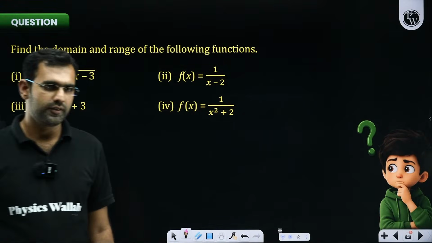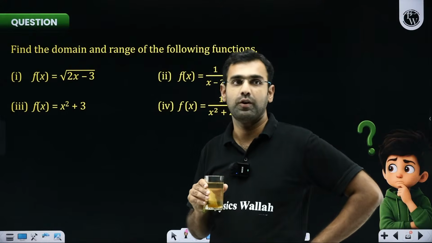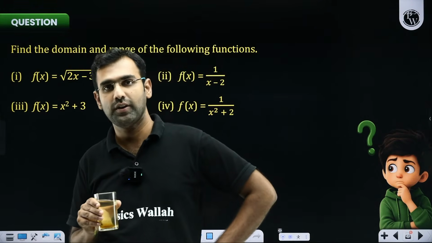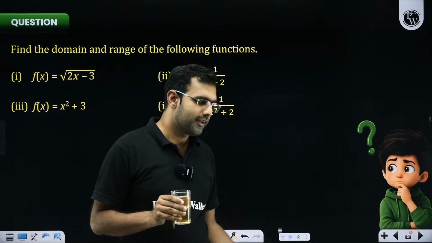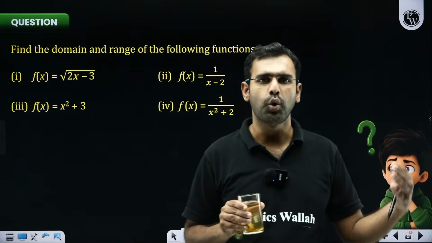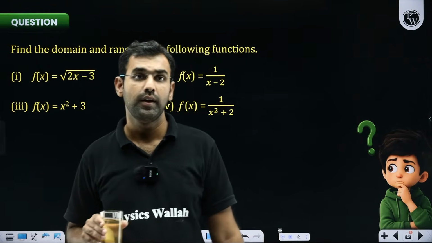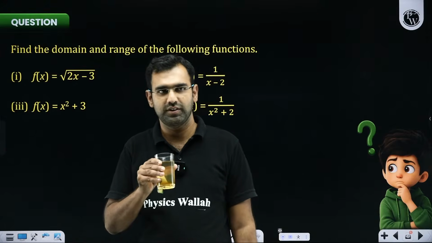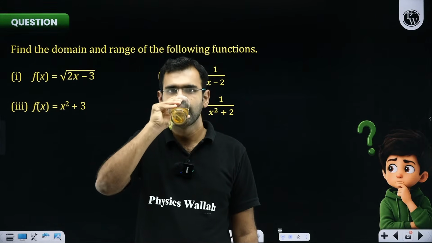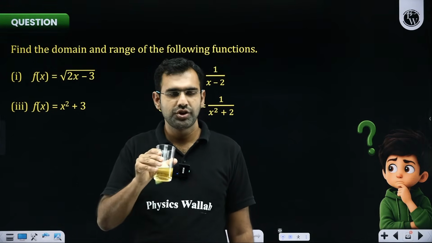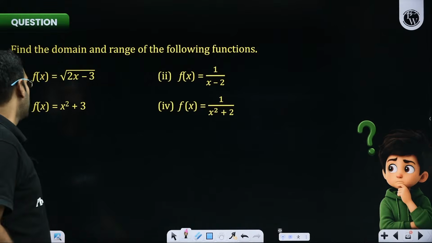Now let us quickly solve some questions and get some more clarity on domain and range based questions. Although this whole chapter will be covered completely in relations and functions in class 12th, where domain, range, odd, even, periodic, one-one, many-one, into, onto, everything we'll discuss in detail. But right now, whatever basics are needed, those I have covered, and we'll consolidate all of that with some questions. Everybody, are you all set? So let us quickly solve few questions.